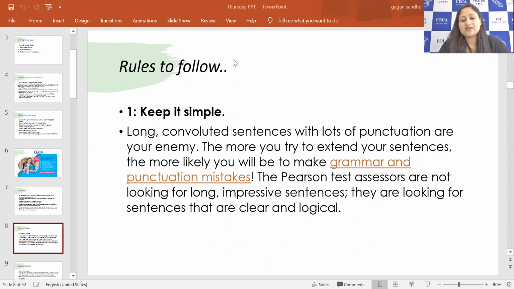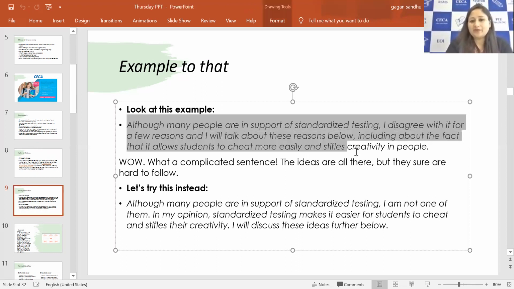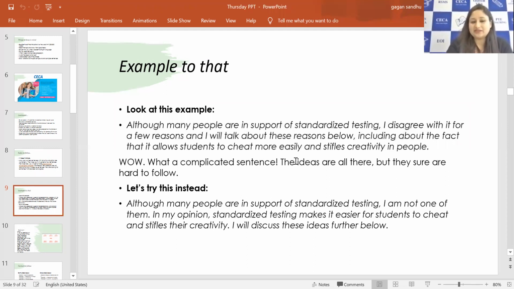So the Pearson test assessors are not looking for long impressive sentences, they are looking for sentences that are clear and logical. So how we implement this in our essay writing, an example is here. Although many people are in support of standardized testing, I disagree with it for a few reasons, and I will talk about these reasons below, including the fact that it allows students to cheat more easily and stifles creativity in people. Now, this is a lengthy example, you see, right? It is adding two, three things in one sentence only. This we call a complex sentence.